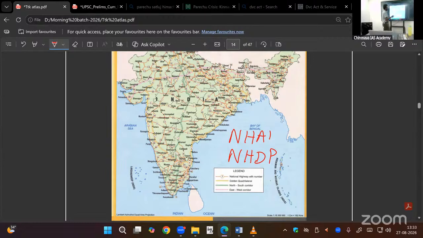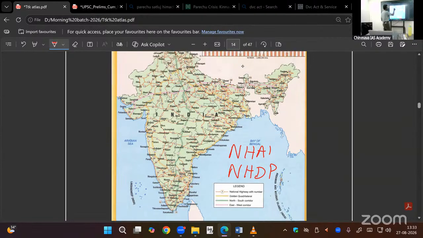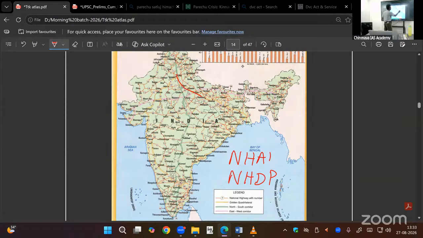So that government brought this scheme, the golden quadrilateral, with 4 sides. So it is called a quadrilateral: Delhi to Kolkata, Kolkata to Chennai, Chennai to Mumbai, Mumbai to Delhi.